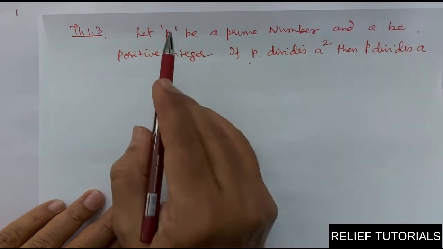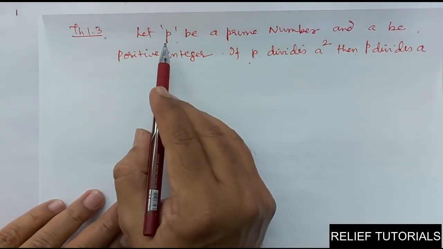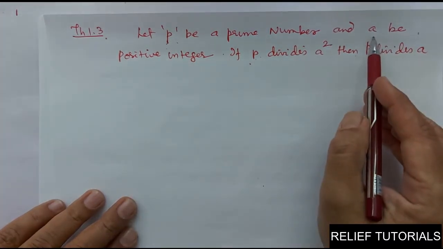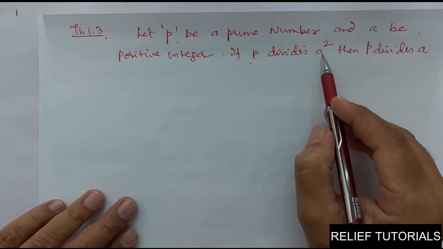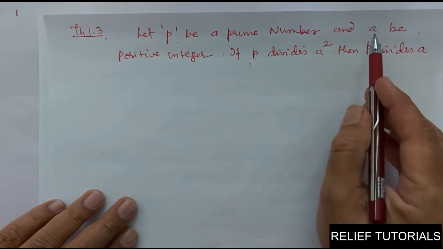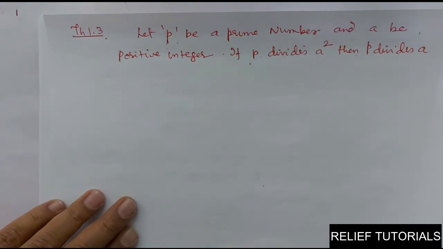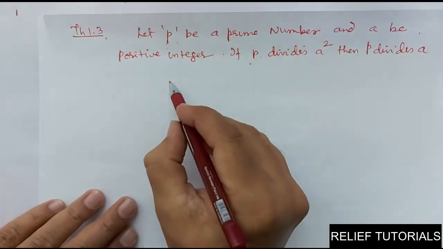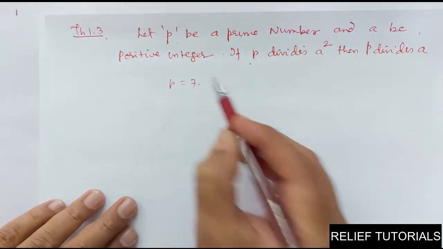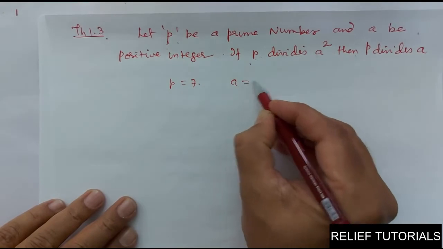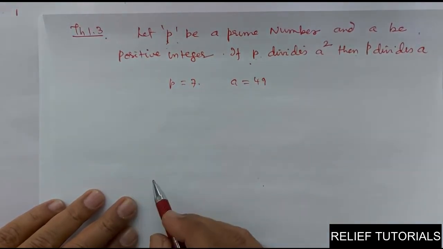Clear? You take any prime number, 3. And you take A any positive integer. P is able to divide A square. Then P also divides A. If you want one example, see, we can take one example. P prime number, suppose P is equal to 7. And A is any integer. Now, A is equal to 49. Come on, it is a positive integer.